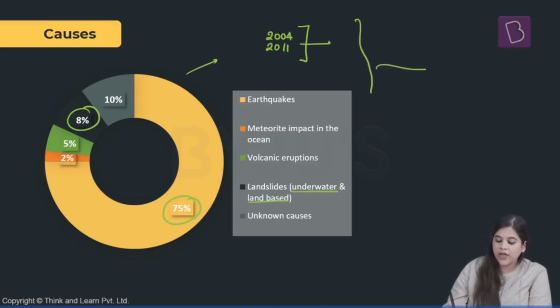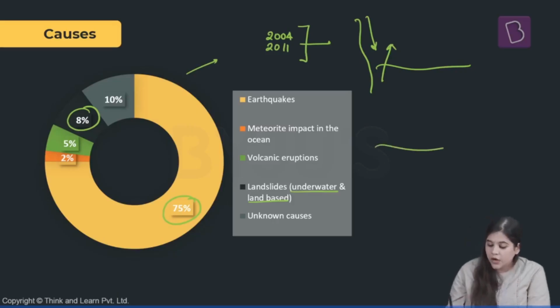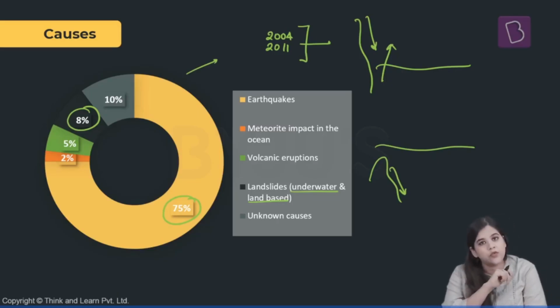Now what happens if there is a cliff and there is a landslide? There can be a huge displacement of water. Even underwater, if there is a cliff and there is a landslide on that cliff, again there can be a displacement of water which can cause a tsunami.